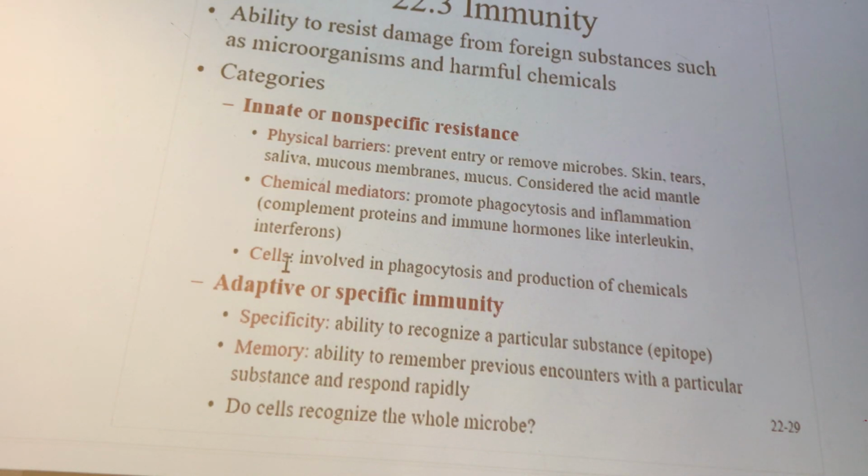The cells that are non-specific, those are the cells that we've already kind of talked about in chapter 19. Your neutrophils, your eosinophils, your basophils, your macrophages. All those classes of cells will just swallow a cell up, a virus or whatever, kill it, destroy it. It doesn't matter what the virus is. The virus can be Ebola, can be anything, right?